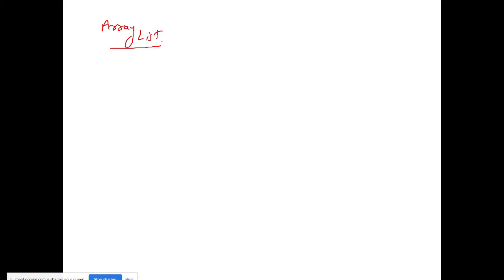Now you need to focus more here, and I am sorry for this bad handwriting. See, you have an array. Now why do we need an array list if we have an array? Because an array stores the elements. Suppose I said that